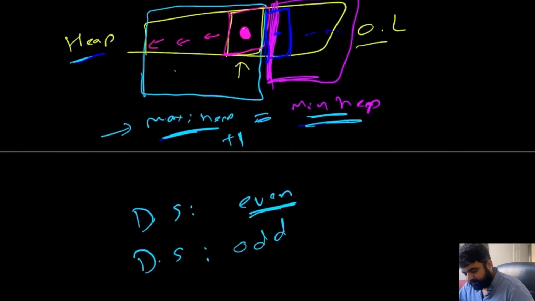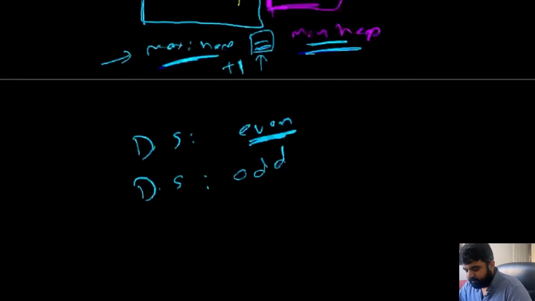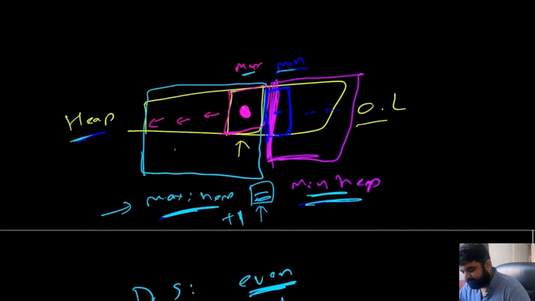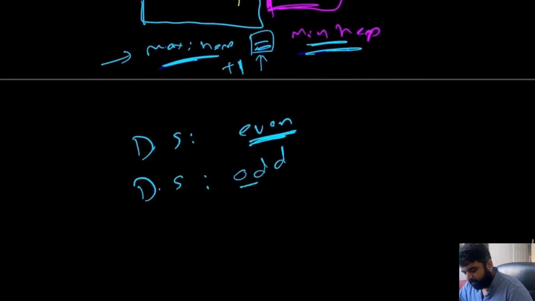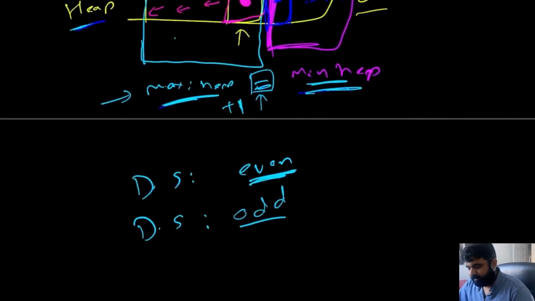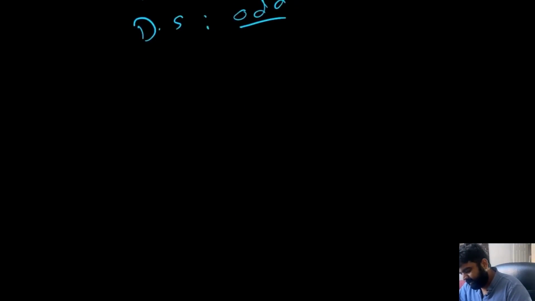So if the values are even, or if min heap and max heap are the same in size, then the median value is going to be the average of this max and min heap. And if it is odd, we simply need to return this max heap value, or the max element. Confused? Don't be. Let me show it to you with an example.